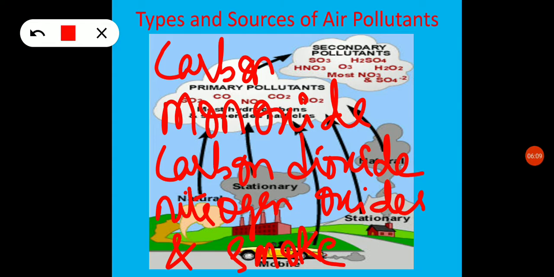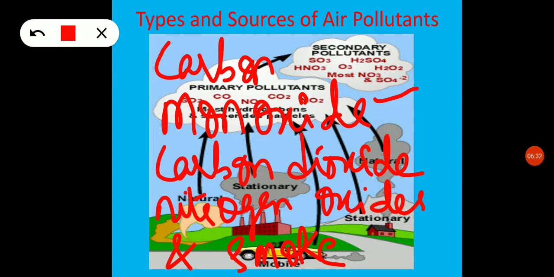Carbon monoxide is a poisonous gas. How is carbon monoxide produced? By vehicles and also by incomplete burning of fuels such as petrol and diesel.